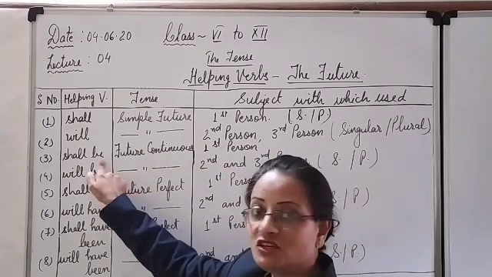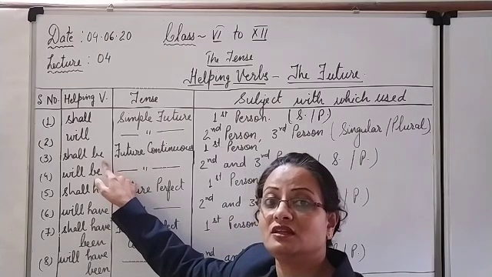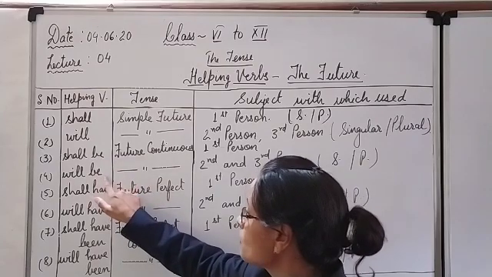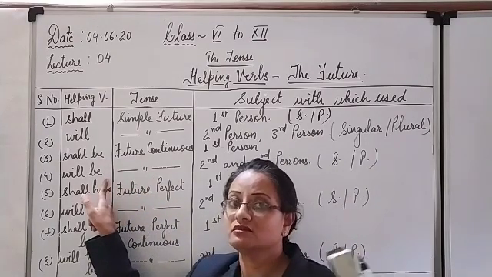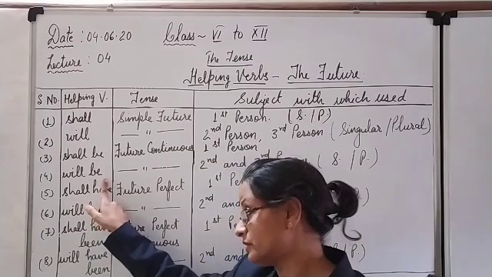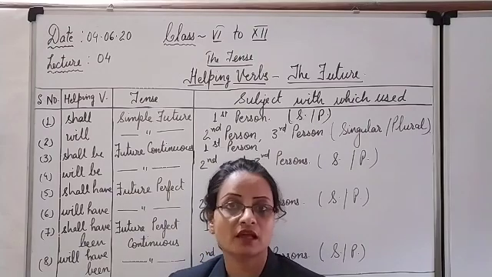Like I shall be going to cinema. We shall be writing the documents. Okay, then he will be going to the movie. They will be planning a trip. This way.